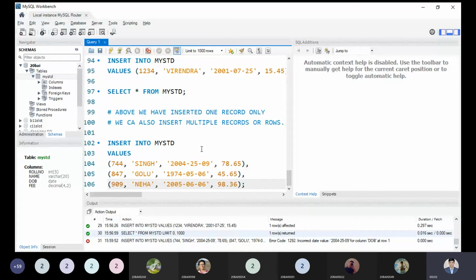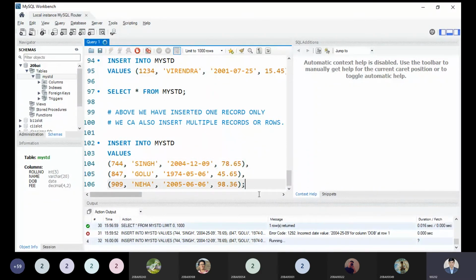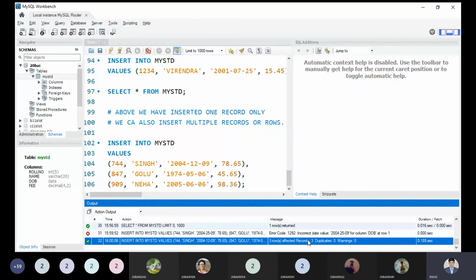Okay, the month cannot be 25, so fix it like this one. Now observe over here: 3 rows were inserted and no duplicates. The time taken was 0.18 seconds.